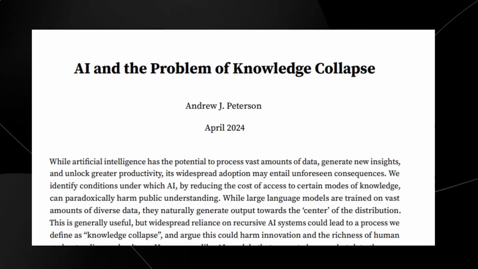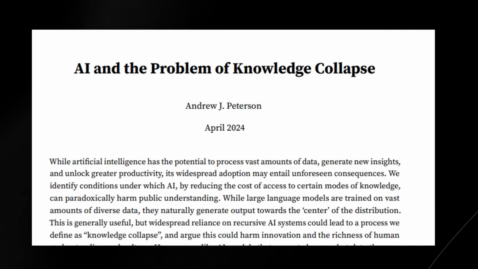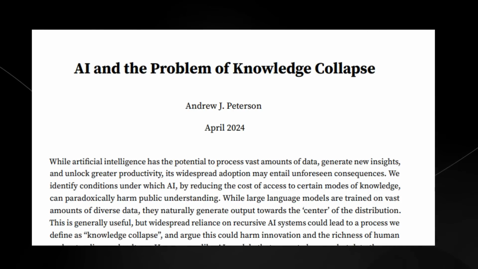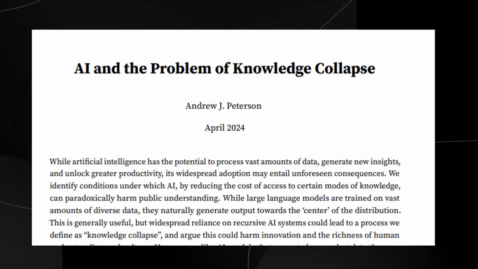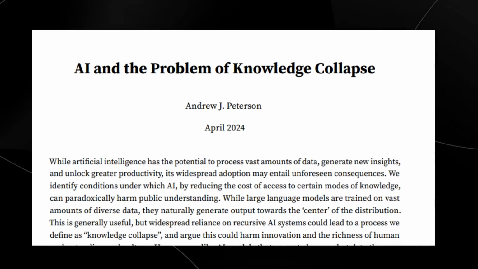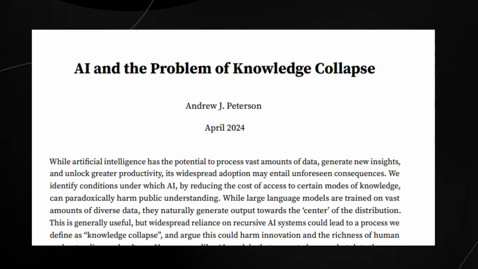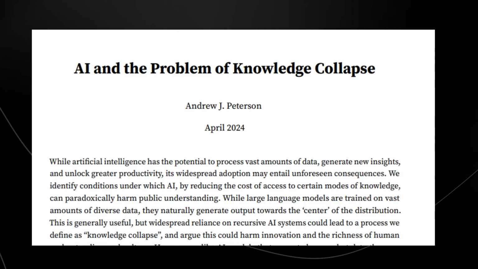The only way to combat knowledge collapse is that you as a human have to dig into deep, weird, and rare stuff. You have to avoid AI systems that train on each other, and you have to get the AI to explain many unconventional ideas and not just take the first answer. This is a problem that I think is prevalent, because when you ask an AI something on a specific topic, you expect it to give you absolutely everything.